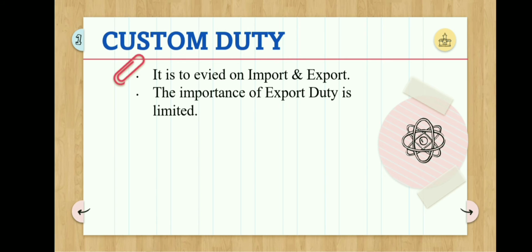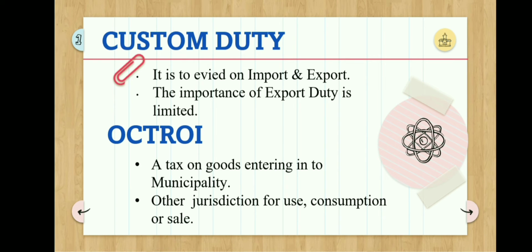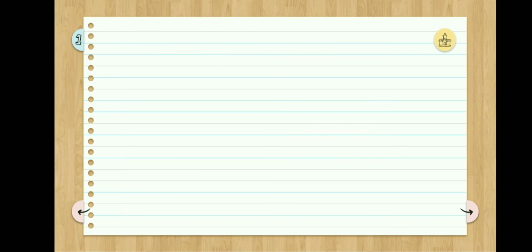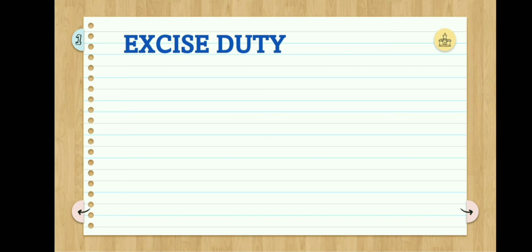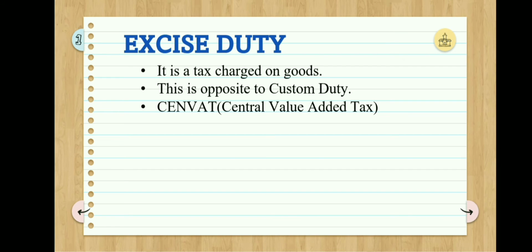From the revenue's point of view, the importance of export duty is limited. Octroi. It is a tax on goods entering a municipality or any other jurisdiction for use, consumption, or sale. Next is excise duty. Excise duty is a tax charged on goods produced within the country. Excise duty is the opposite of custom duty, and its other name is CENVAT or Central Value Added Tax.